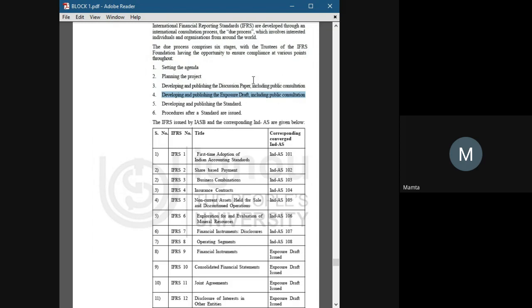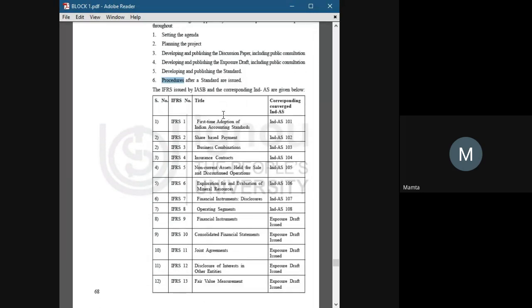Whatever suggestion is given in the third point by the public or to the authorities by the authorities, then after changing those things, we redevelop and publish the exposure draft, including the public consultation. Now in the fifth step, developing and publishing the standard, we publish the standard, so that this becomes an accounting standard. In the sixth step, we have procedures after a standard is issued. We just issue that standard. That's how IFRS creates an accounting standard.